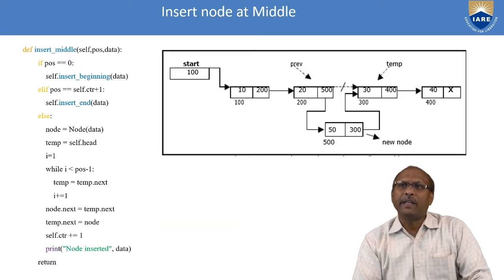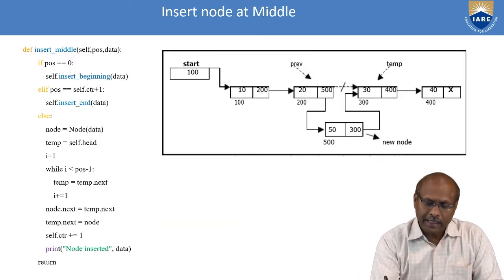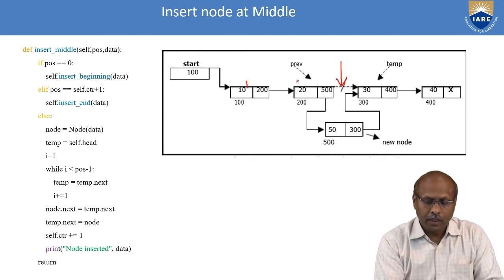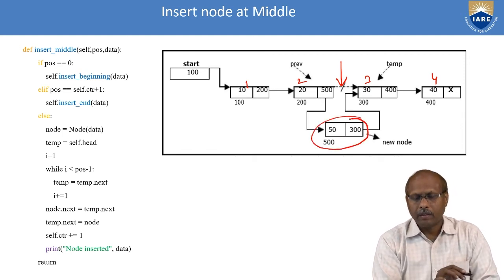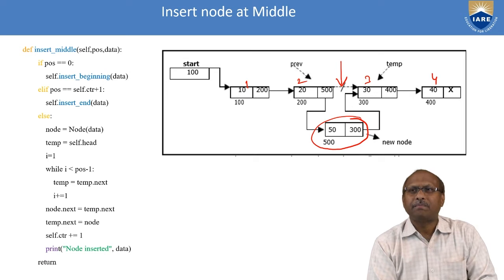How to insert a node in the middle? Assume you want to attach a node in the middle of the linked list. Already 1, 2, 3, 4 are there. Now you want to attach in between, for example, between 2 and 3. This node I want to attach.